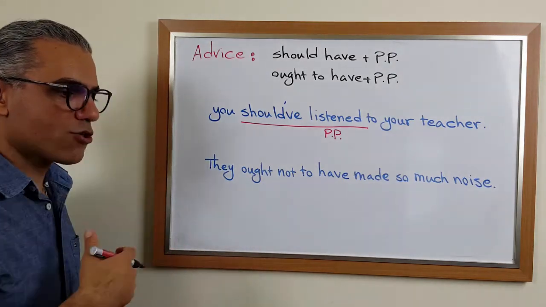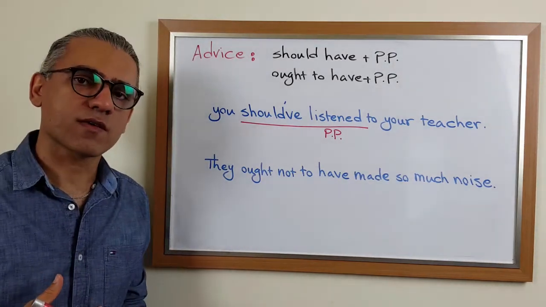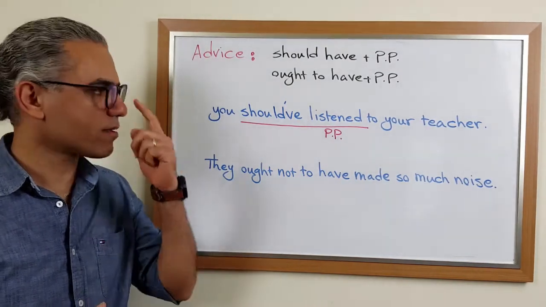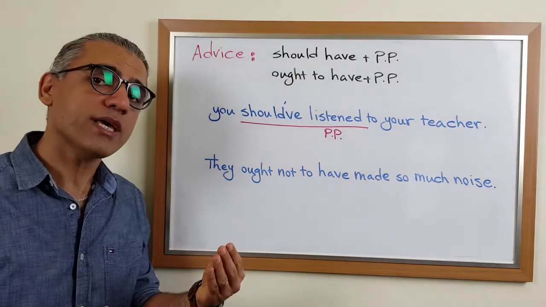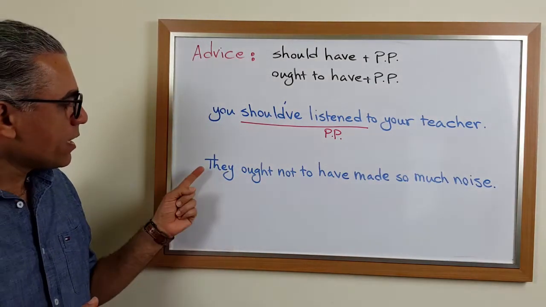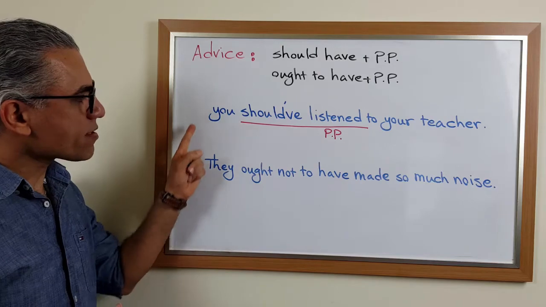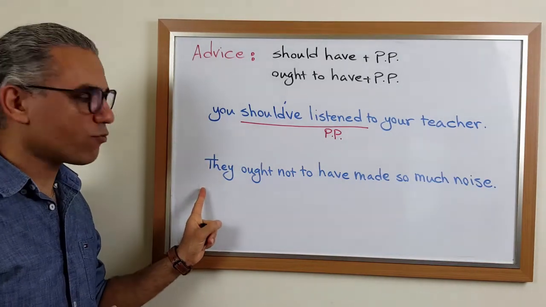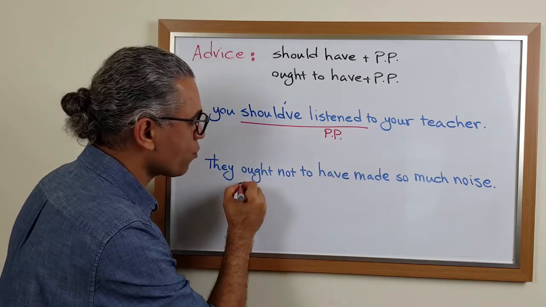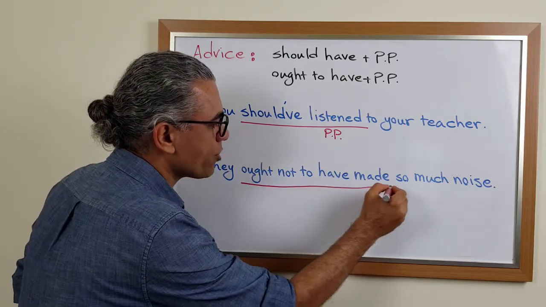It means actually in here we are criticizing somebody for not listening to their teacher in the past. It means that would be a good idea if they had listened to their teacher. Look at this example. This is a positive example and this is a negative one. They ought not to have made so much noise.